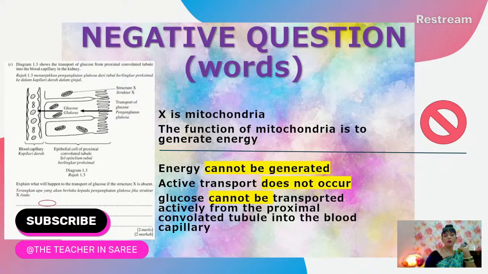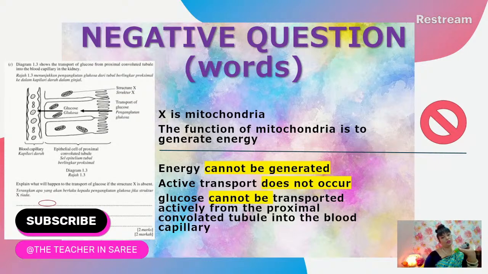Usually my style, as you know, is that I always give the wrong answers first. So look at how the student answered. He said that X is mitochondria. Yeah, you are right, boy. The function of the mitochondria is to generate energy. Yeah, bingo. But unfortunately, there are no marks for this.